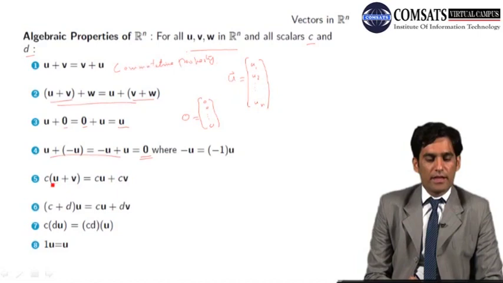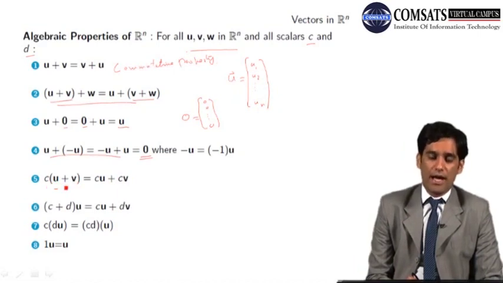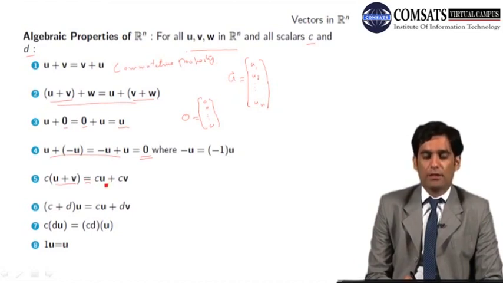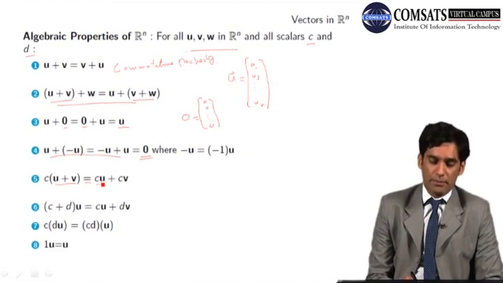The fifth property is that if C is a scalar, and you have two vectors, whether you add two vectors first and then multiply that vector with C, the answer will be the same whether you multiply these vectors separately first and then add.